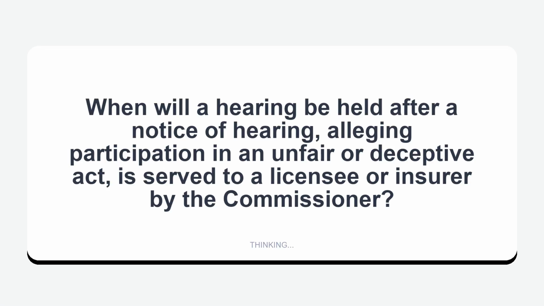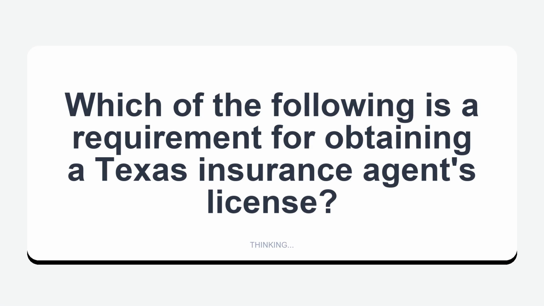When will a hearing be held after a notice of hearing, alleging participation in an unfair or deceptive act, is served to a licensee or insurer by the commissioner? No sooner than 6 days. Which of the following is a requirement for obtaining a Texas insurance agent's license?